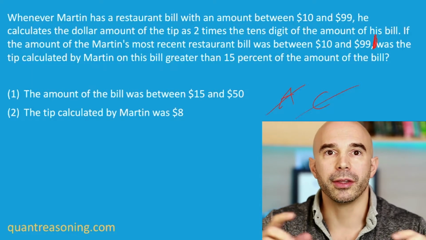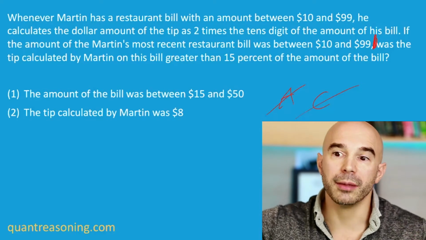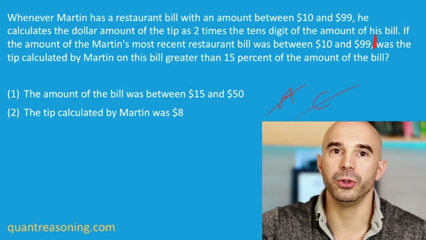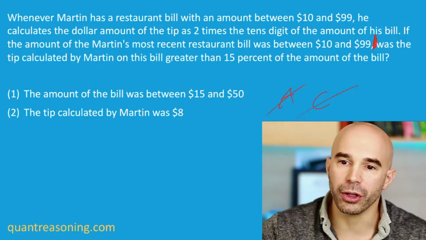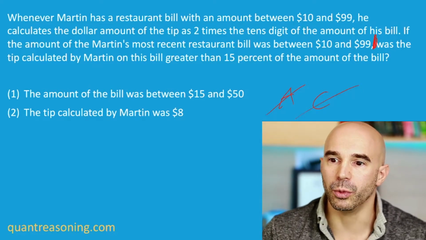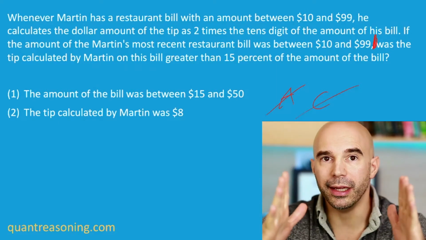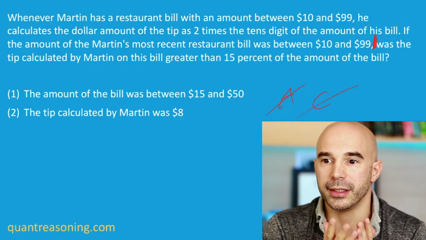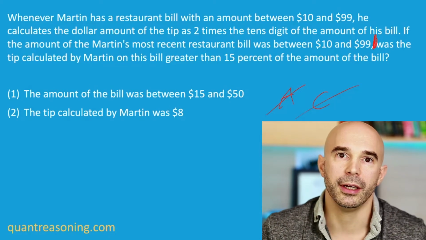And what that means is that the job of the statements is to exclude some of the possible answers, right? How do you get to one definitive answer? By excluding all of the other possible answers. And what does it mean to exclude other possible answers? It means to narrow the range of possibilities. So the narrower the range, the more information I have.